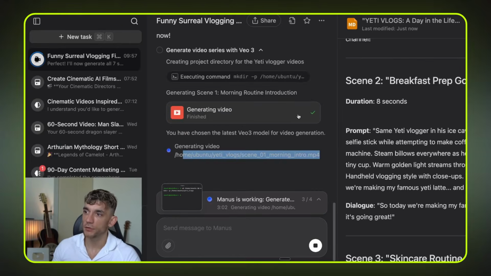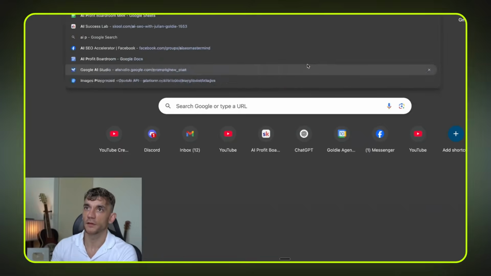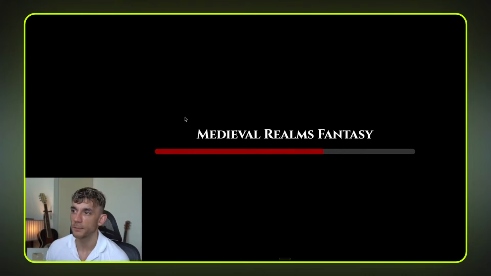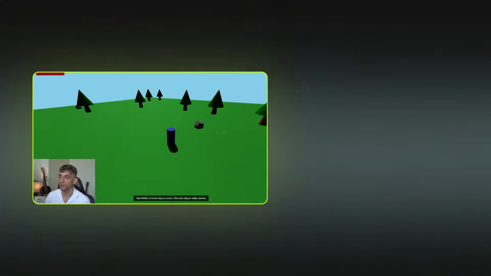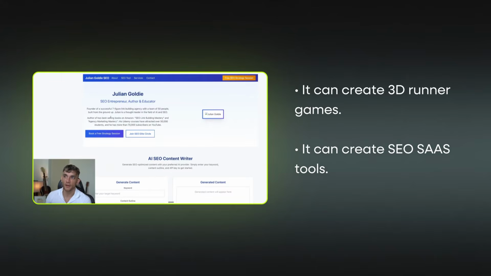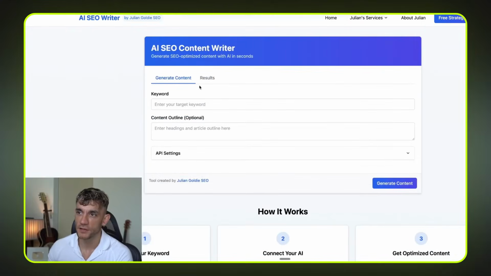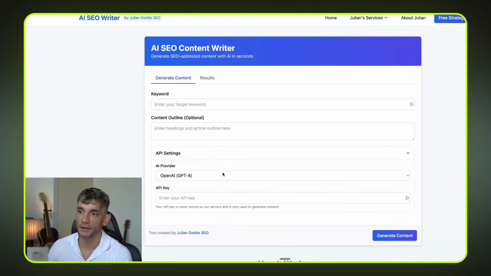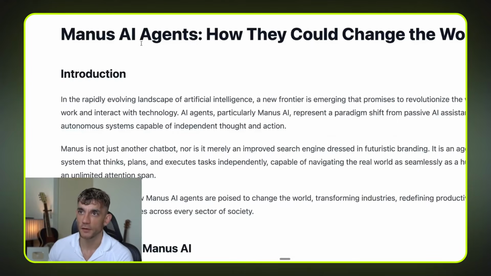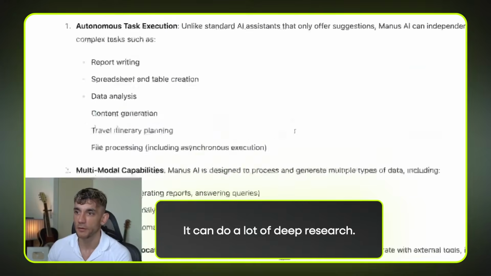Alright, now whilst we're waiting, you might be wondering, is Manus just an AI video tool? Absolutely not. If we pull up some examples of Manus, you can build other stuff, for example 3D runner games. You can create SEO tools. This is another SaaS tool we created, an AI SEO content writer. It takes an API key, and then you can plug in the API key and generate content with it. We've created a full SEO directory using Manus, and it can do a lot of deep research and then plug that into a permanent URL.